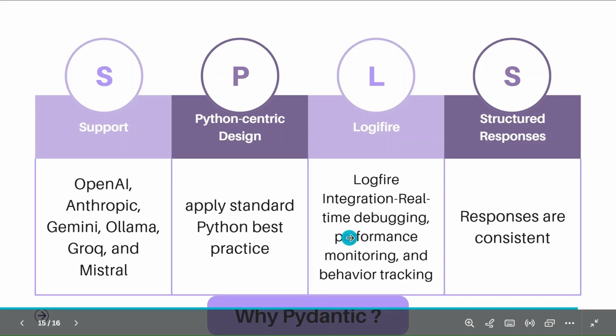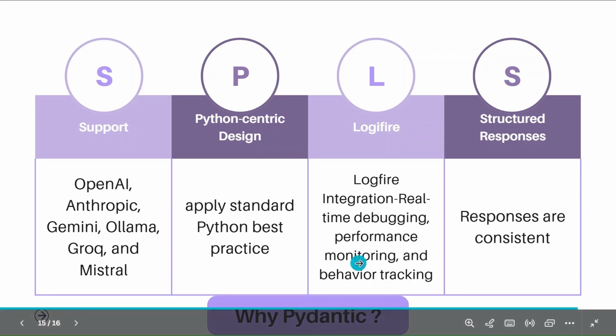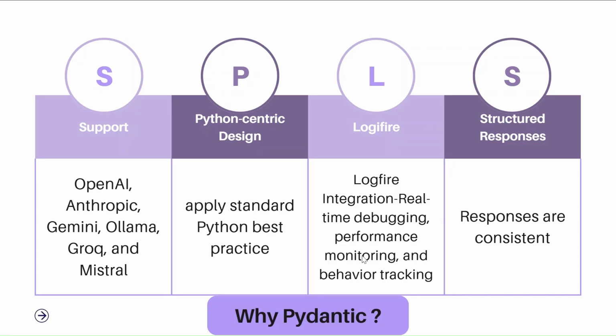It supports log files, which is very important for real-time debugging, performance monitoring, and behavior tracking. It also gives consistent structured responses. That's why we need to use the Pydantic agent framework.